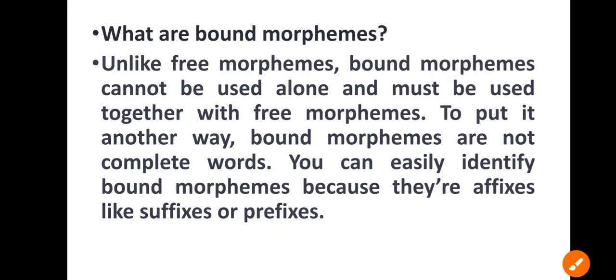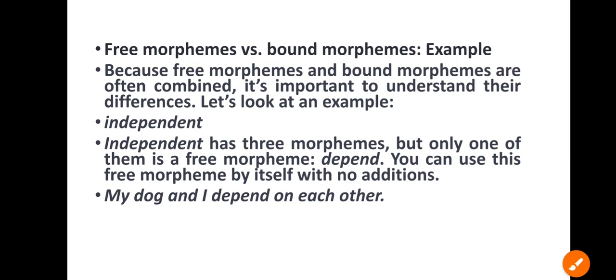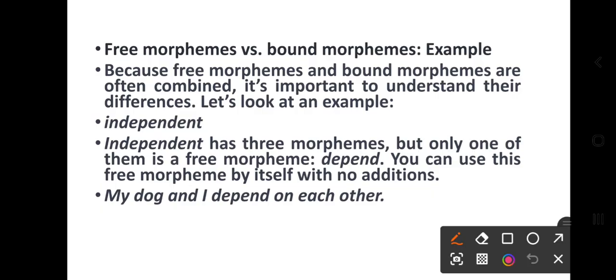Okay. Now, free morphemes versus bound morphemes. Because free morphemes and bound morphemes are often combined, it is important to understand their differences. So let us look at an example, independent. Independent has three morphemes, but only one of them is a free morpheme, depend.